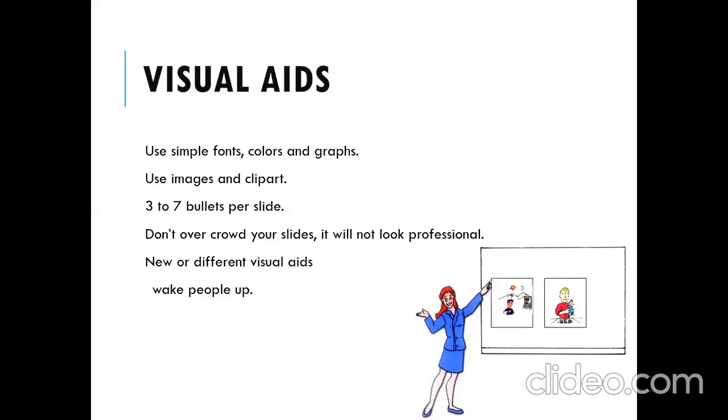So it is good with small or large groups. And with a tape recorder or computer, sometimes you can show films, short films, interviews, and background music can also be heard by the audience. So these are the various things you can use in audiovisual aids.